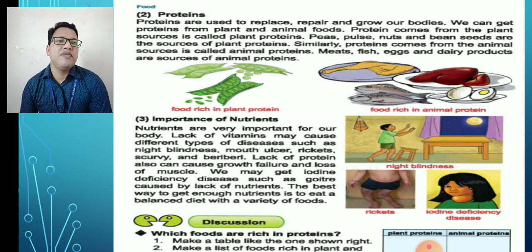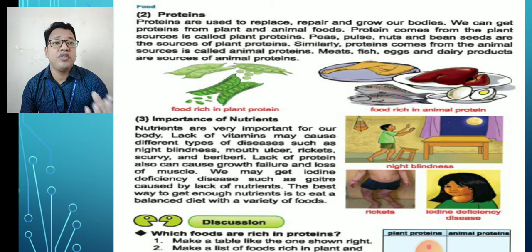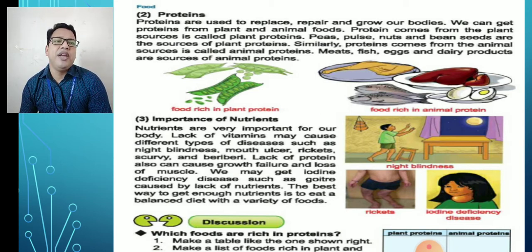Protein that comes from a plant source is called plant source protein. Peas, pulses, nuts, and bean seeds are sources of plant source protein. Similarly, protein that comes from an animal source is called animal protein. Meat, fish.